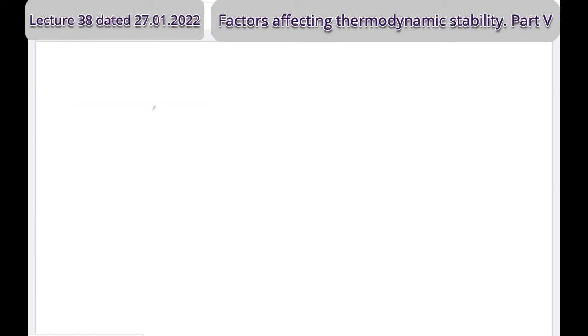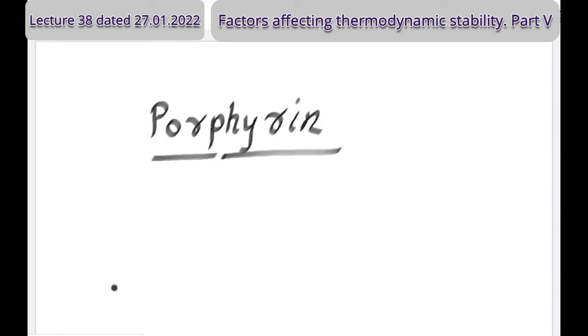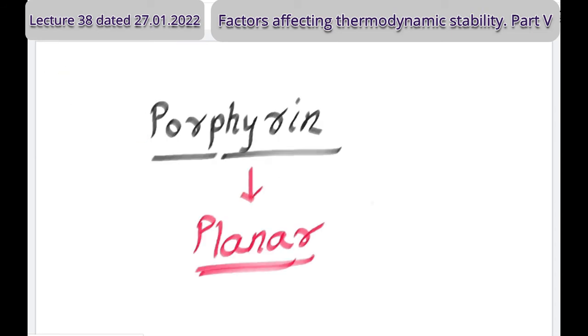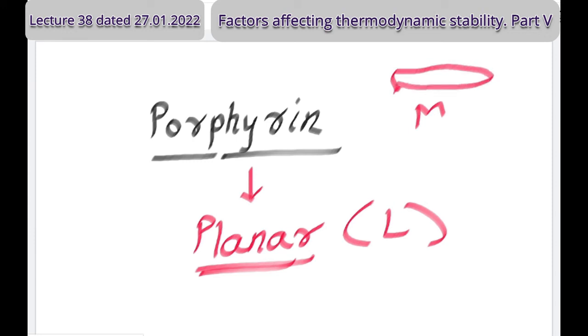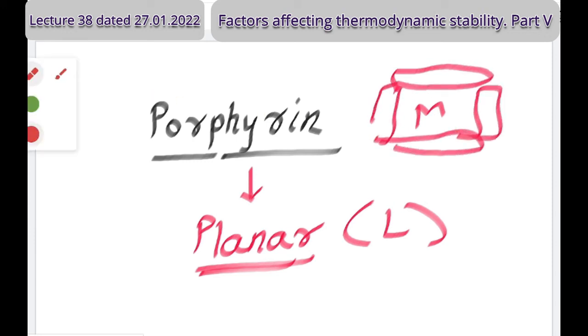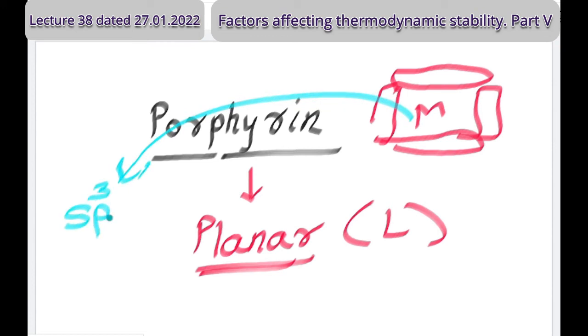I give you an example. If you consider porphyrin rings, porphyrin rings are planar. These are ligands. I hope you understand. A giant chlorophyll kind of structure, large porphyrin rings are there and they are planar. So around the metal, whichever the arrangement or skeleton is there, it is planar. But suppose the central metal has undergone hybridization and that hybridization is sp3. Will you answer, is sp3 planar or non-planar? sp3 means tetrahedral arrangement. Planar or non-planar? Non-planar. Right.